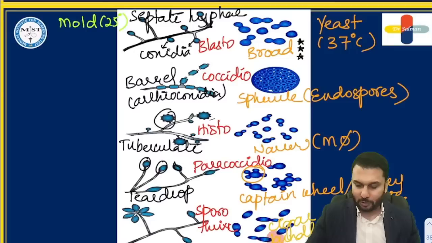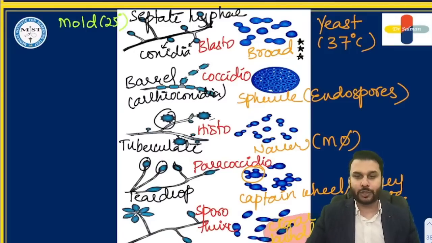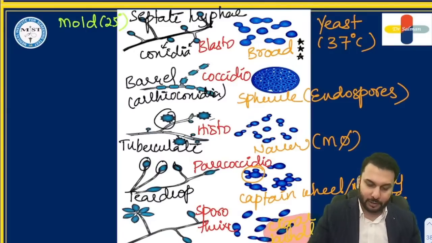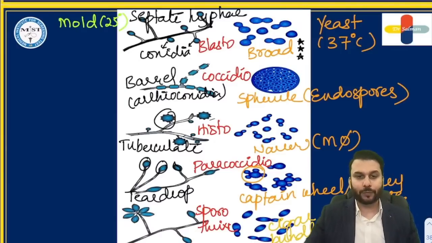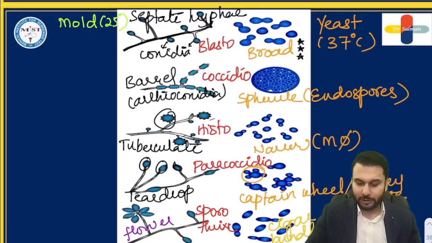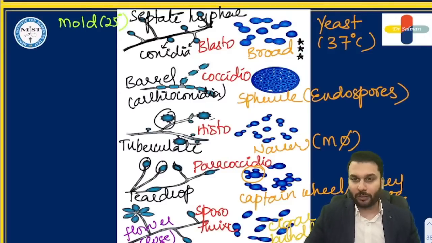This is the feature of this guy. Okay, cigar bundle shape is with sporotrichosis. And then if you look at the conidia, they look like flowers. So I ask you to remember people like this. We are talking rose gardener's disease. Even the conidia look like flowers or roses. Let's remember them like that.